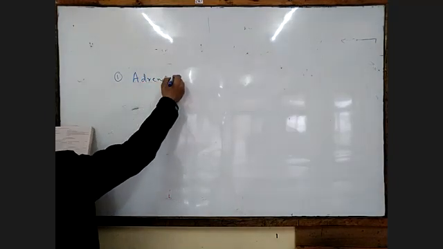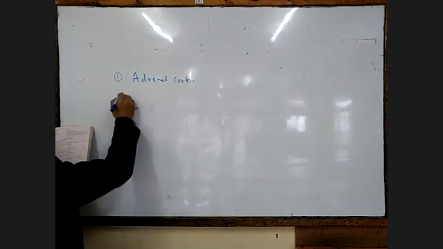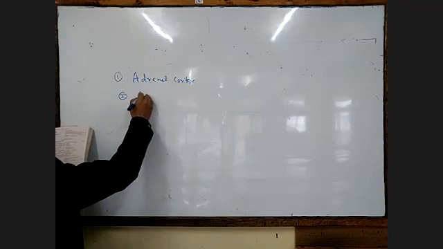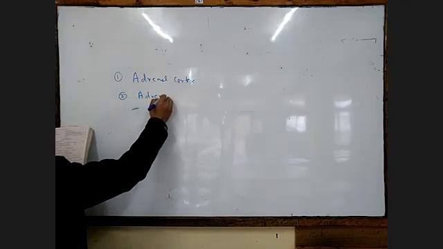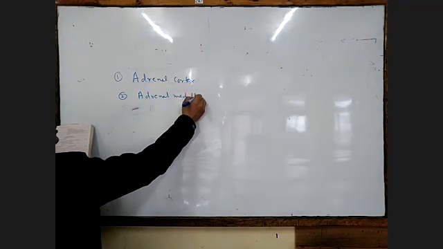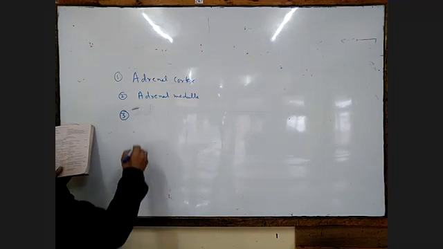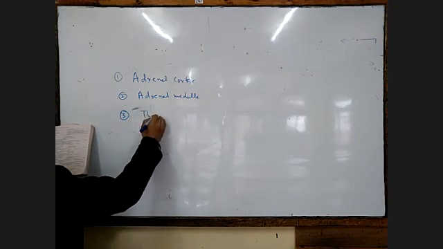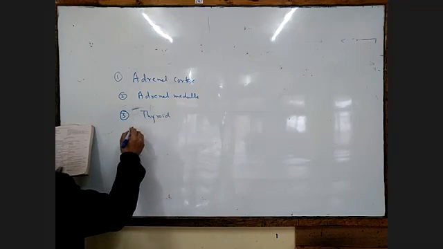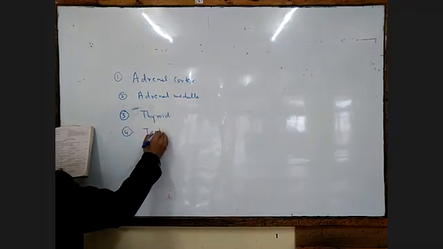I'm writing on the board also, adrenal cortex. Number two will be adrenal medulla. The third one is thyroid, and the fourth one will be testis.